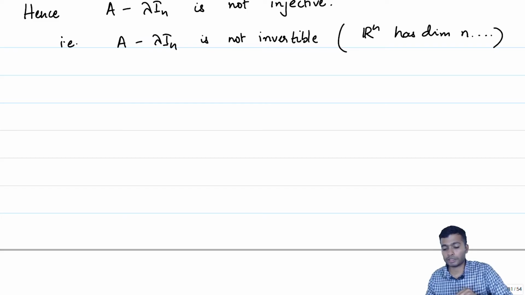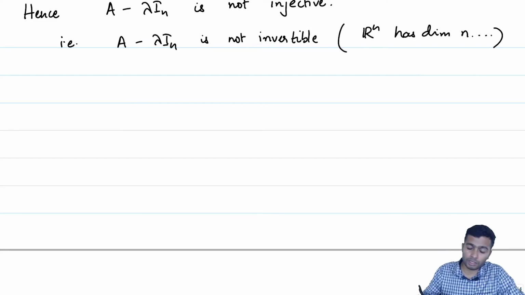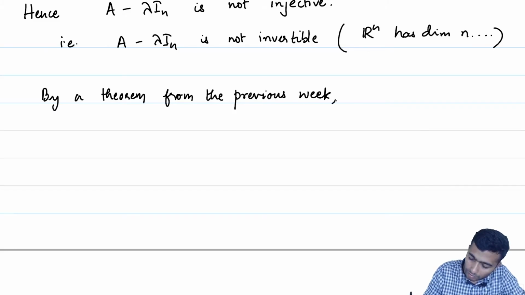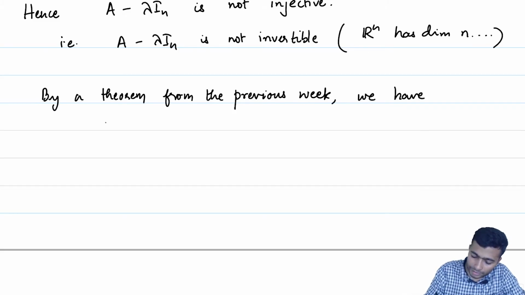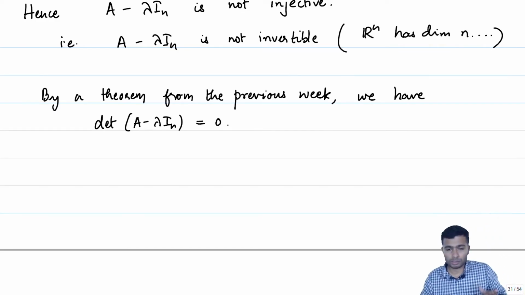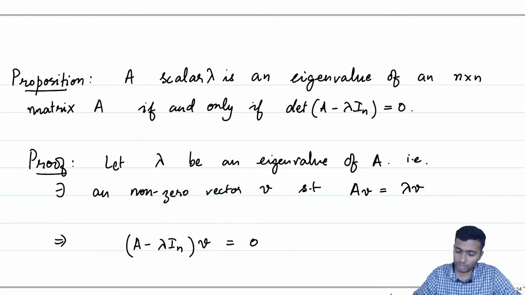Here we have that A minus lambda In is not invertible, and therefore that forces, by a theorem from the previous week, the determinant of A minus lambda In to be equal to 0, because if it were not 0, then A minus lambda In would have been invertible, and that is precisely what we had set out to prove. The proposition said that the determinant of A minus lambda In is equal to 0.